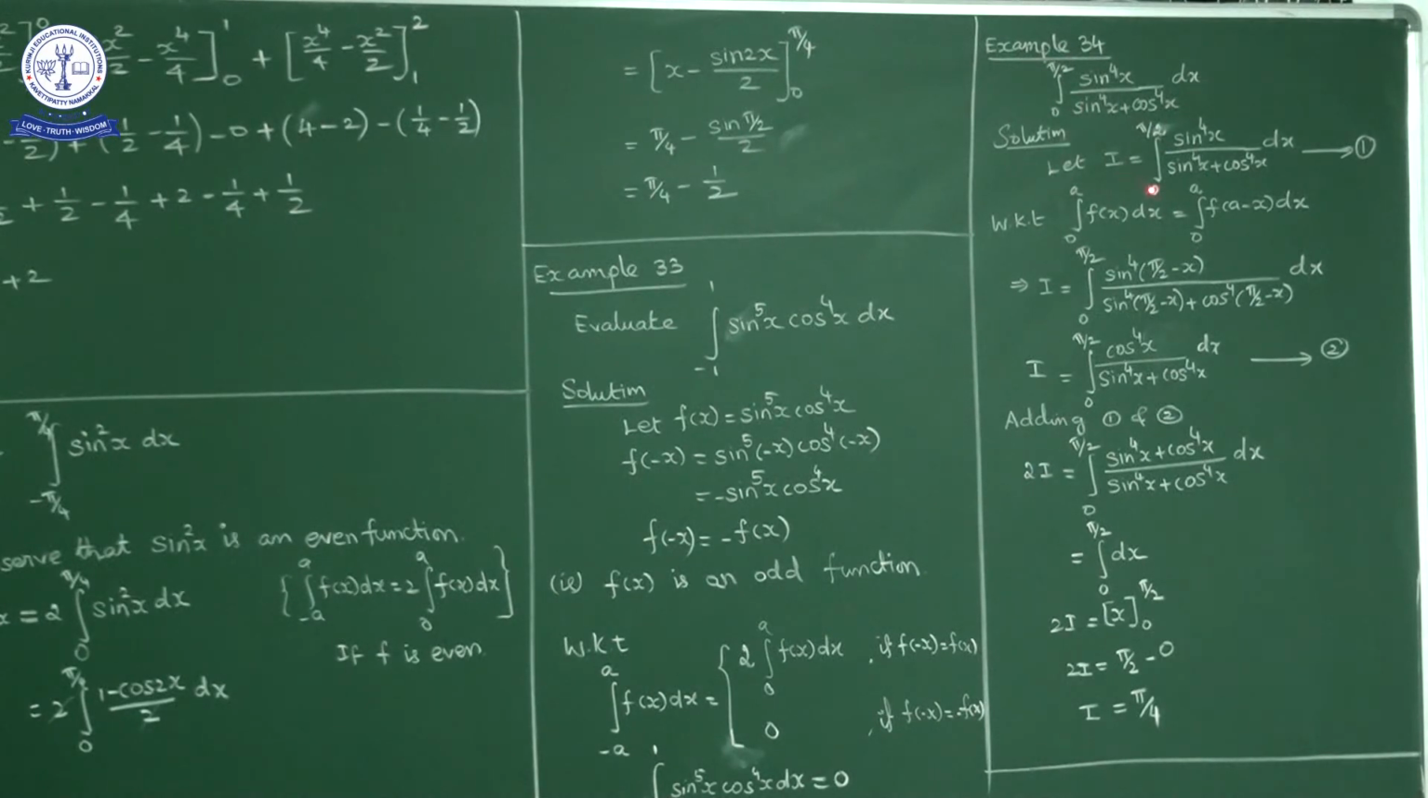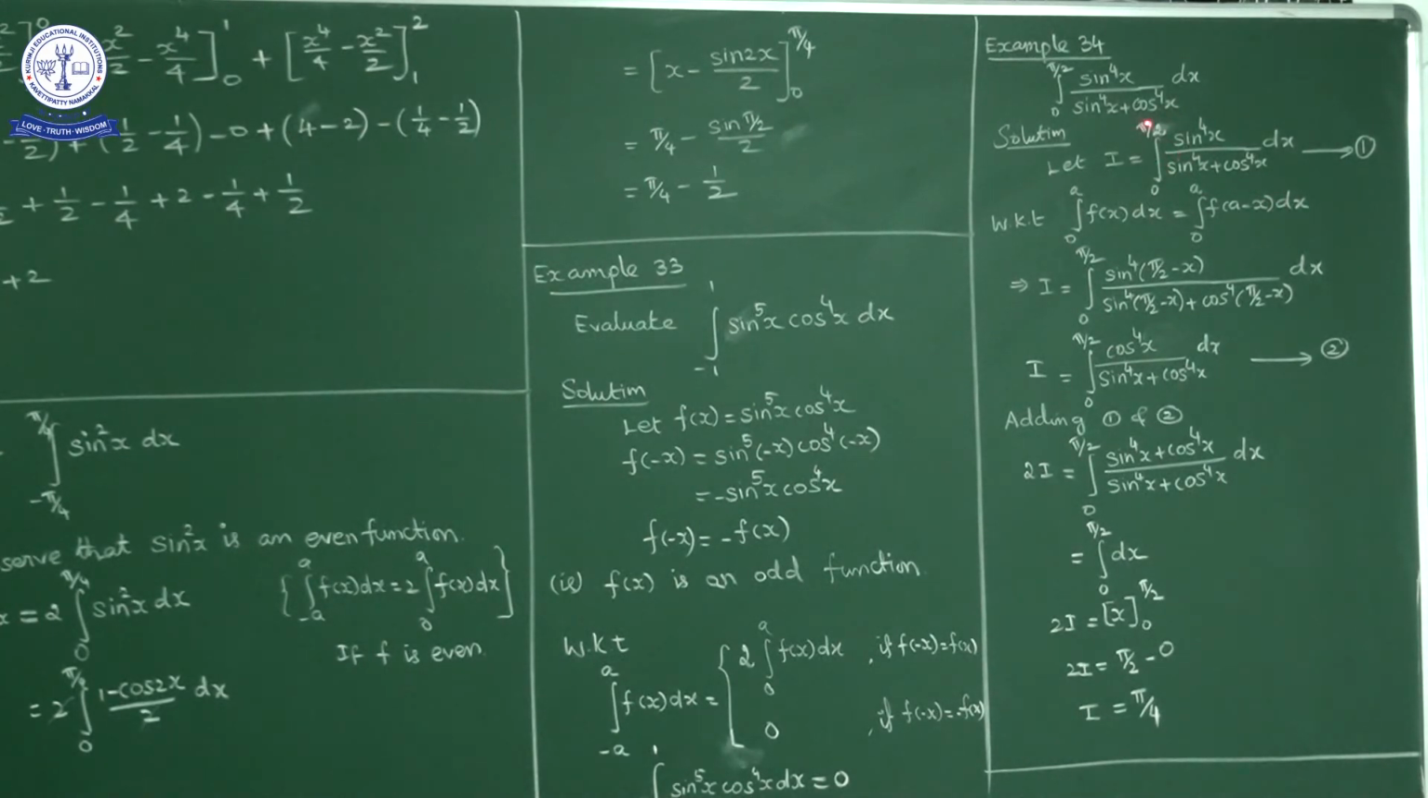Let I is equal to integral 0 to pi by 2 sin power 4x upon sin power 4x plus cos power 4x dx. Now we have a very important property: integral 0 to a f of x dx can be written as integral 0 to a f of a minus x dx.